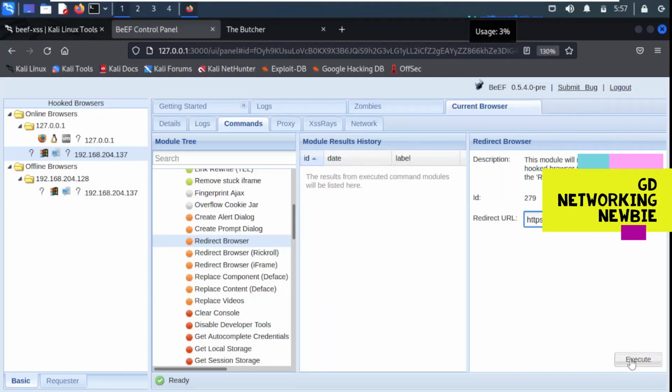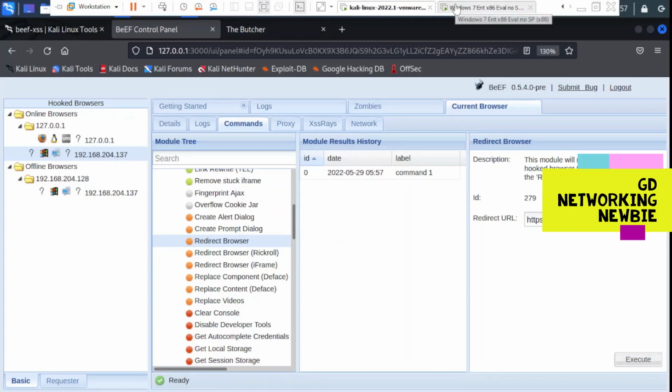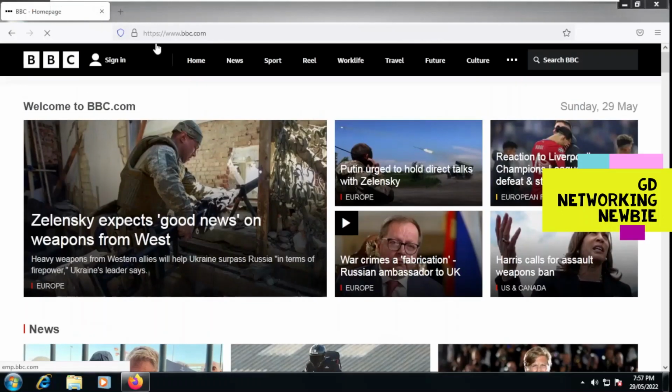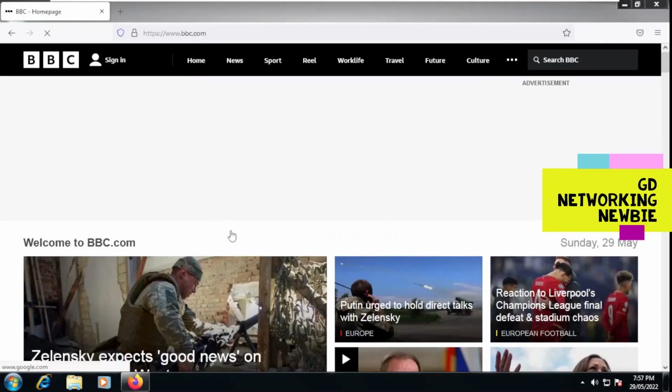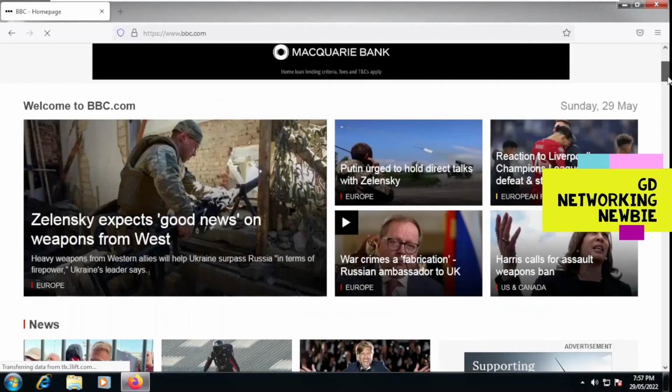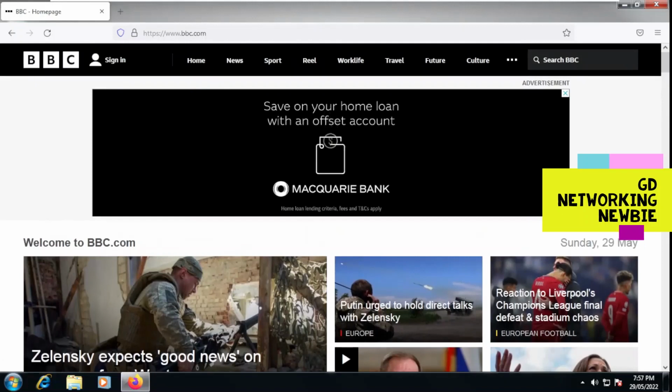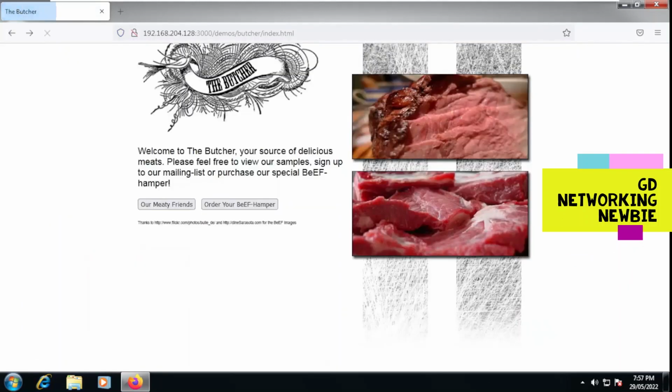So I'm going to click on execute, and when I execute I should have something here. And then if we go to our Windows 7 machine, you can see now this browser has been redirected to bbc.com. You can see this one, right? Yes, this has been redirected, but you can see we are no longer on our original link. So I'm going back, and then I'm going to refresh this. Now we are back to our original link, the hooked page.